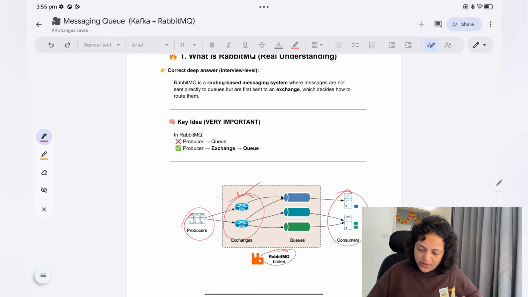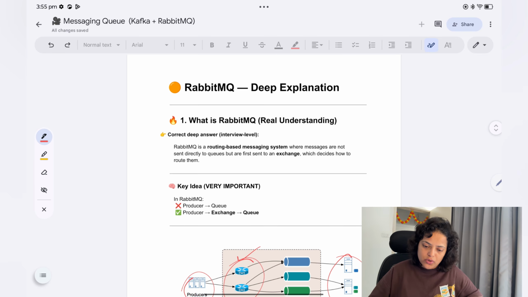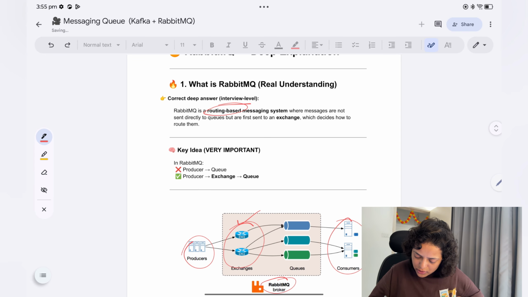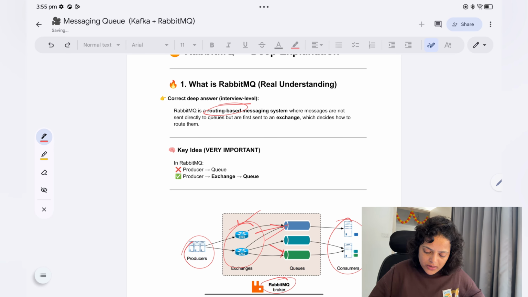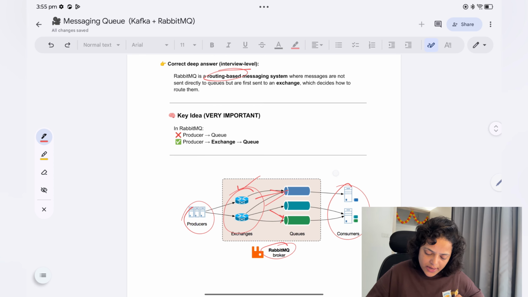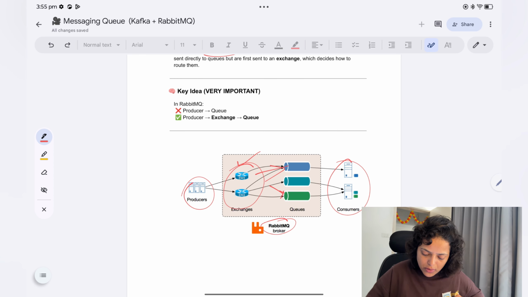Now what is RabbitMQ? The correct deep answer is: RabbitMQ is a routing based messaging system. Why routing based? Because it is routing data, deciding this data should go to this queue, that data should go to that queue, so it uses intelligence there. Messages are not sent directly to the queue but are first sent to an exchange, which decides how to route them. Key idea, very important in RabbitMQ: the producer will not send a message directly to the queue, it will send to the exchange and then to the queue.